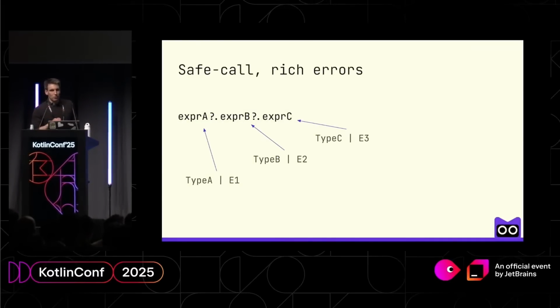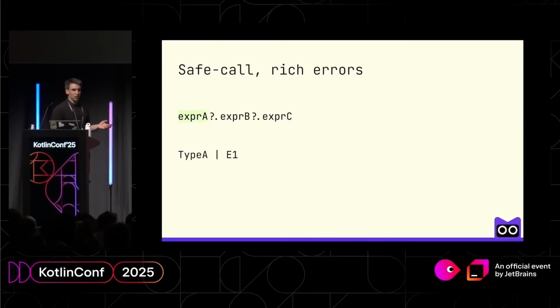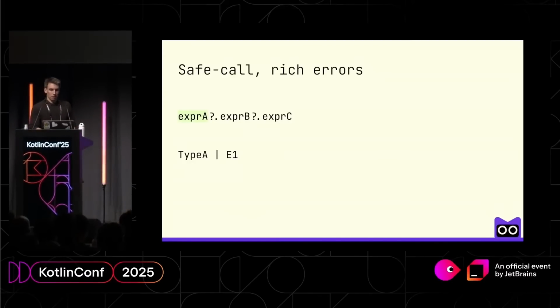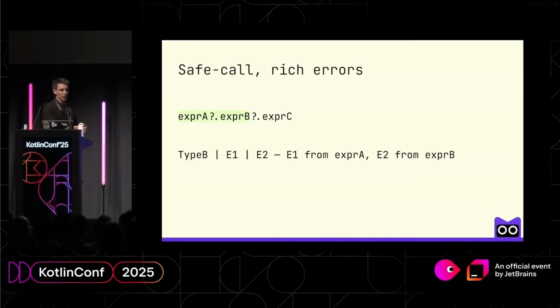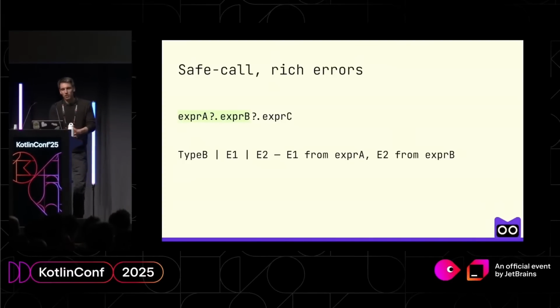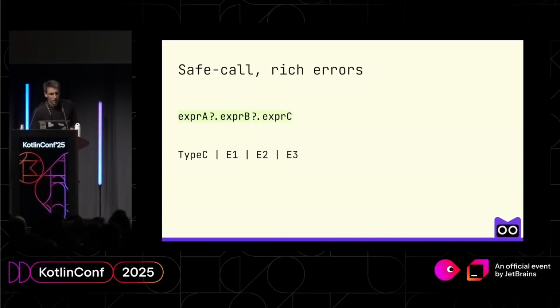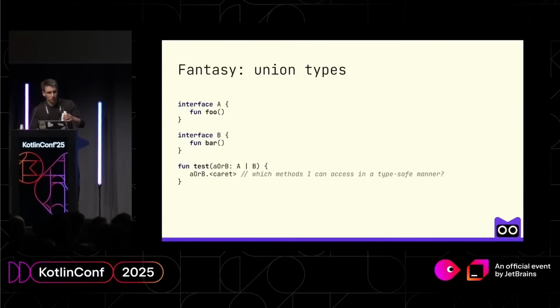Now, what happens with rich errors? Here we want to use this trick and reuse the same operator. Again, expr_a is just, as previously, type A or E1. And expr_a and expr_b now has this type B, and previously we had this null from the first or the second. Now we have an error from the first or from the second expression. And the whole expression now has this type C or E1 or E2 or E3, and so on. And this is how it's going to work.